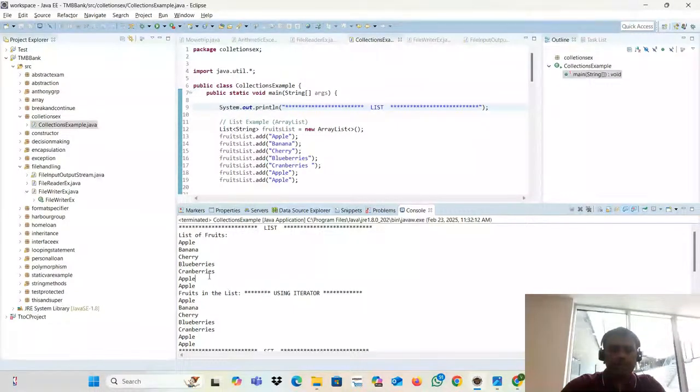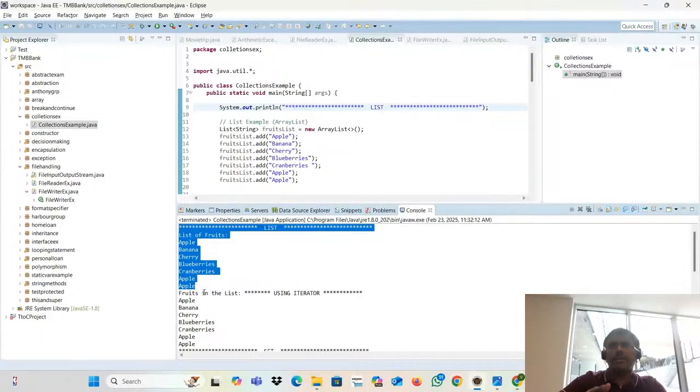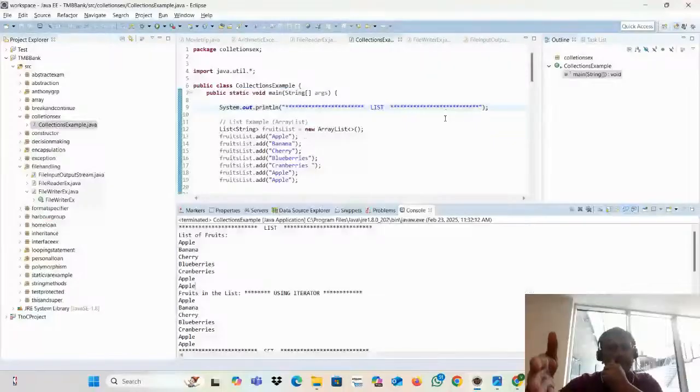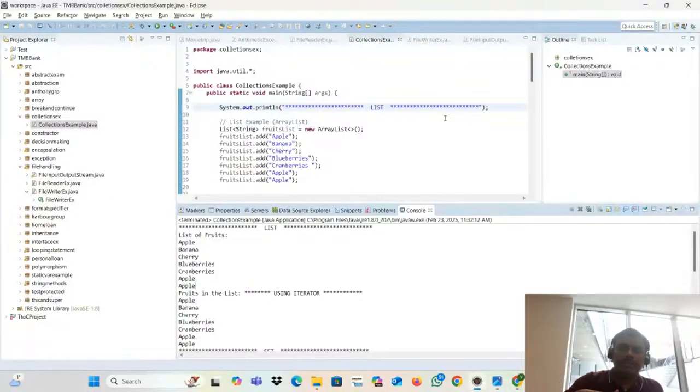See that my list is retrieved in method 1. What is method 1? This is the enhanced for loop. The elements are apple, banana, cherry, blueberry, cranberry, apple, apple. It's an ordered collection. Whatever order you inserted, the same order is retrieved. That is what list is, an ordered collection, a sequence. Whatever element you inserted first will be retrieved first, and whatever is inserted last will be retrieved last.